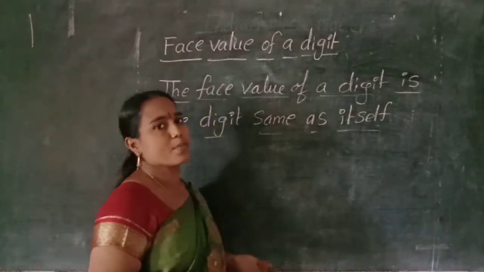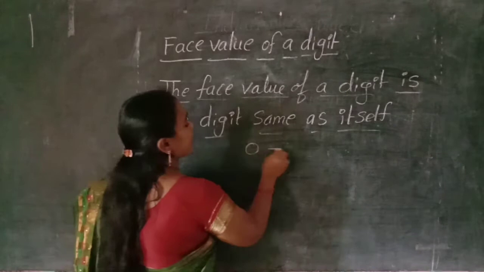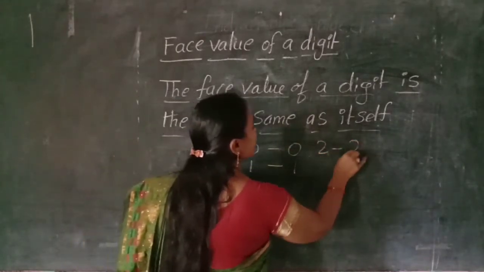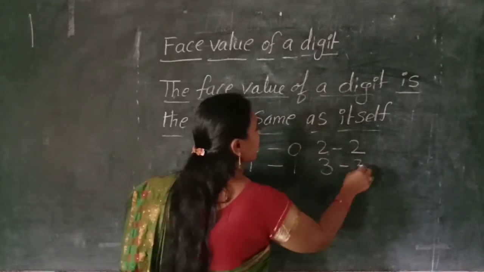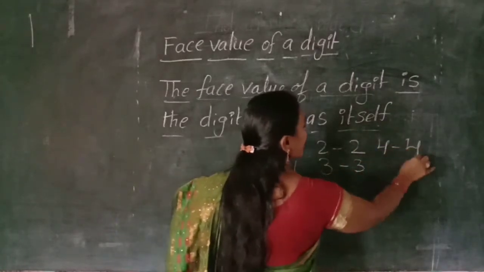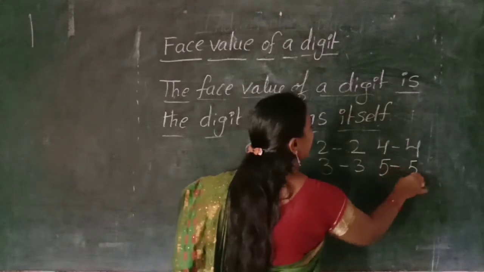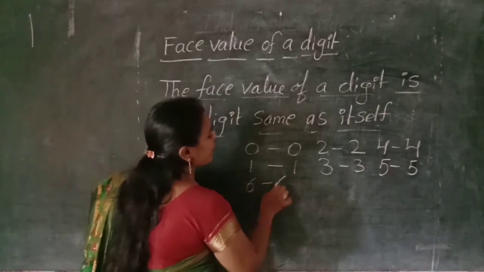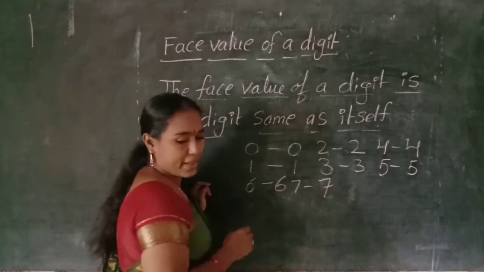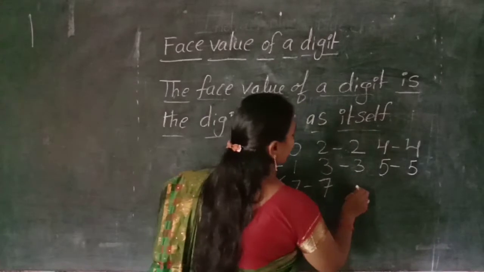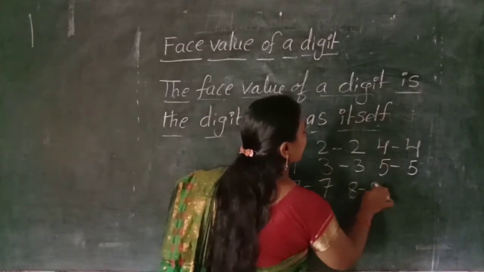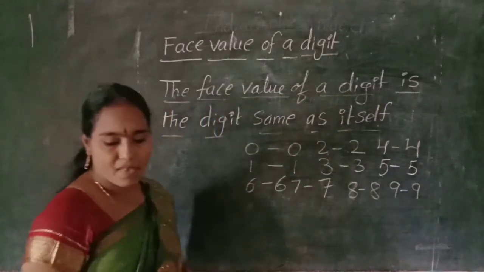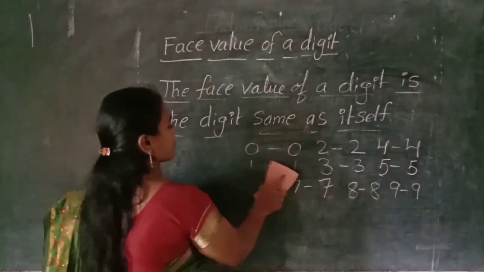It means the same. 0 face value is 0. 1 face value is 1. 2 face value is 2. 3 face value is 3. 4 face value is 4. 5 face value is 5. It never changes at any place. Okay, children? 6 face value is 6. 7 face value is 7. 8 face value is 8. 9 face value is 9. It never changes the face value.